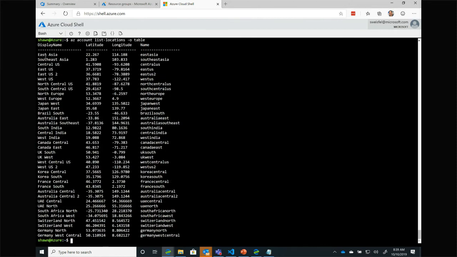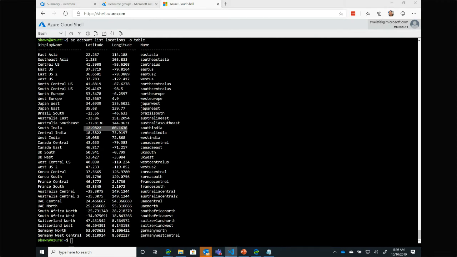So here is a list of all the Azure regions that my current subscription has access to. I can see their human readable name, their machine readable name, as well as some GPS coordinates so I can find out where they are on the planet if I wanted to draw a picture.